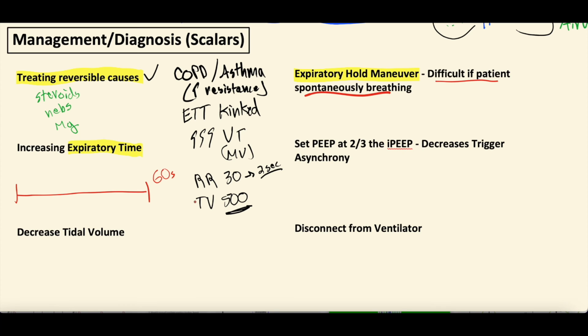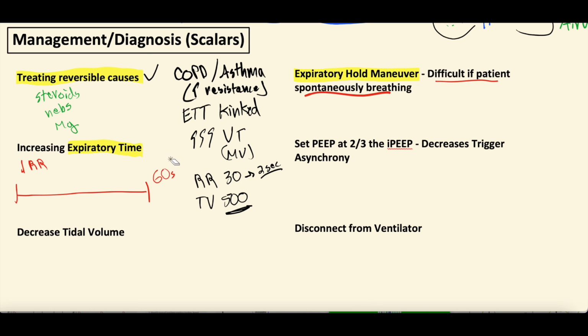One way to increase the amount of time they can expire is to simply decrease the respiratory rate, right? This is going to be a volume scalar. If you have the respiratory rate set at 30, I'm just drawing a bunch, that doesn't give them that much time to expire. Whereas if you have the respiratory rate set at 10, they can take all the time they need to expire, right? Because there's not a ventilator that's going to be giving them another breath right away.